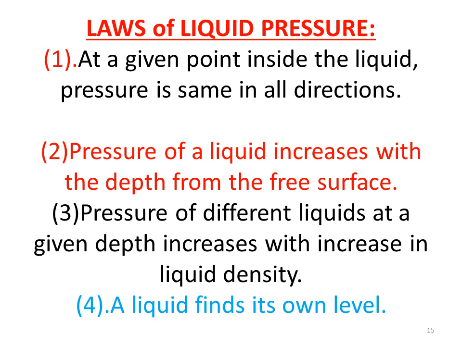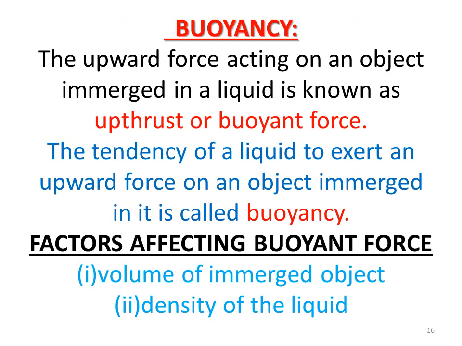Next point, pressure is different in case density is different. On increasing density, pressure increases. On decreasing density of liquid, pressure decreases. And the last point, a liquid finds its own level due to a pressure difference.